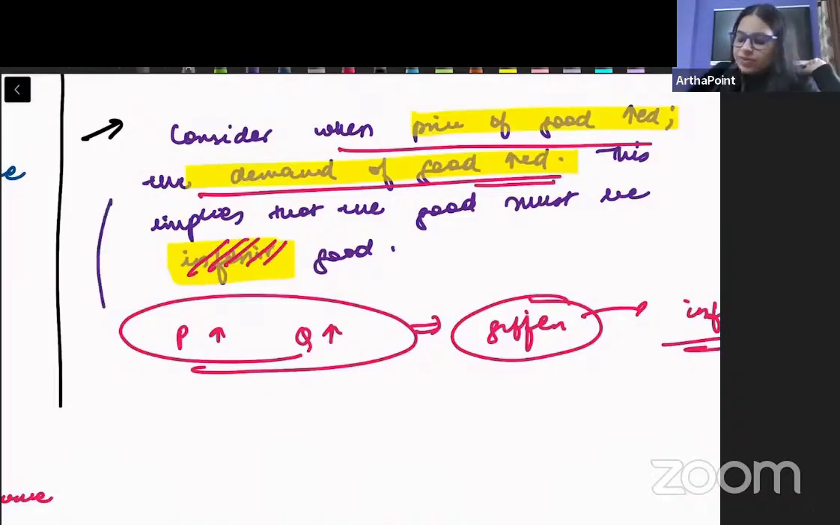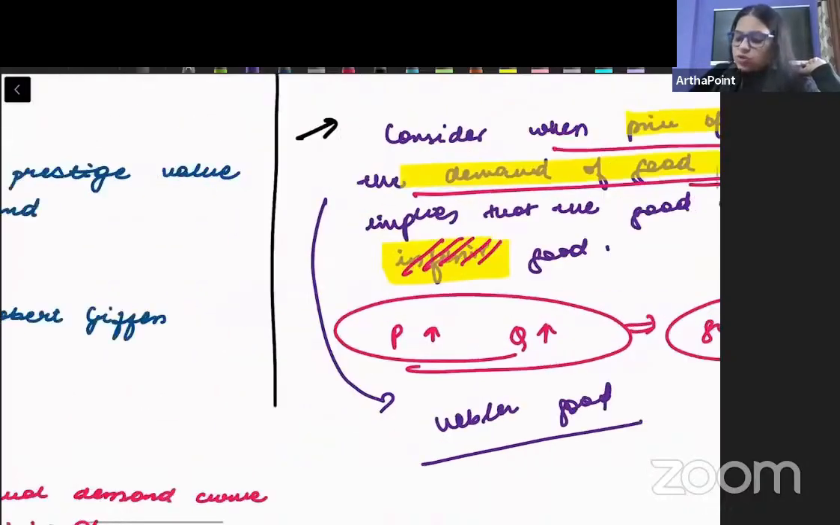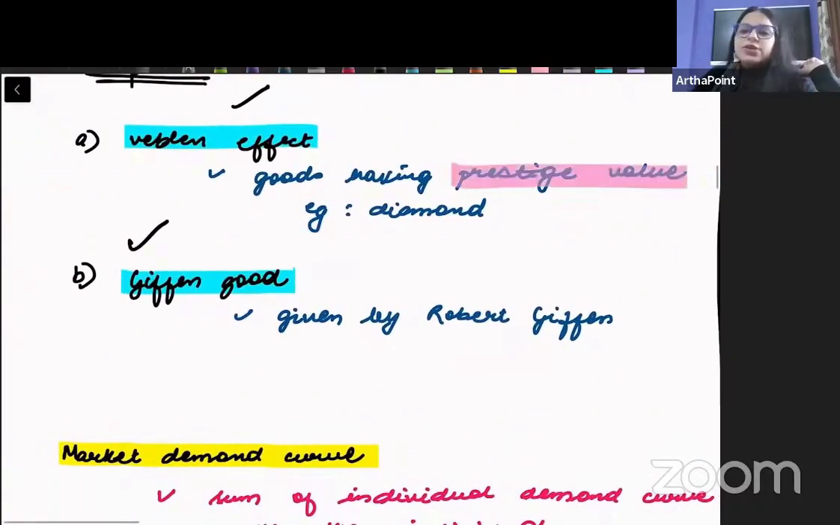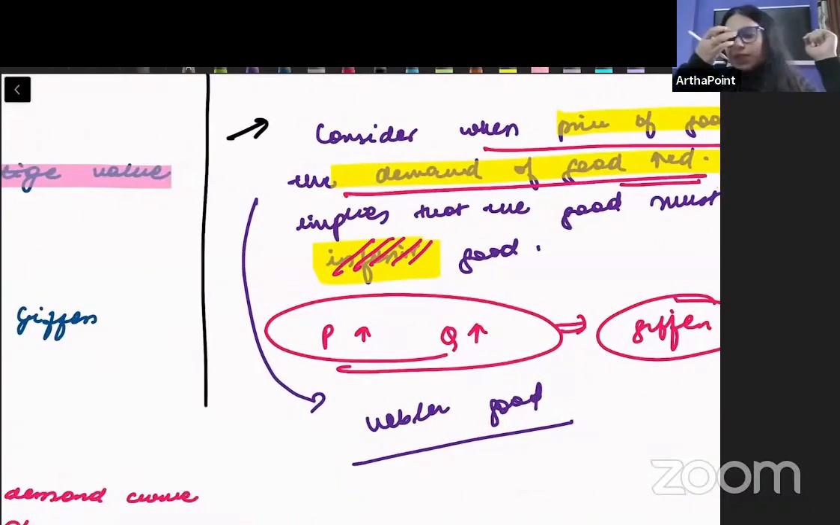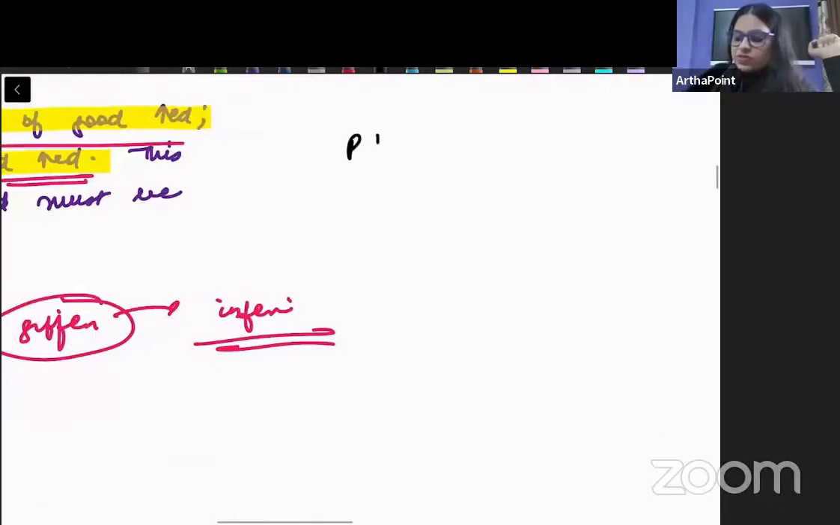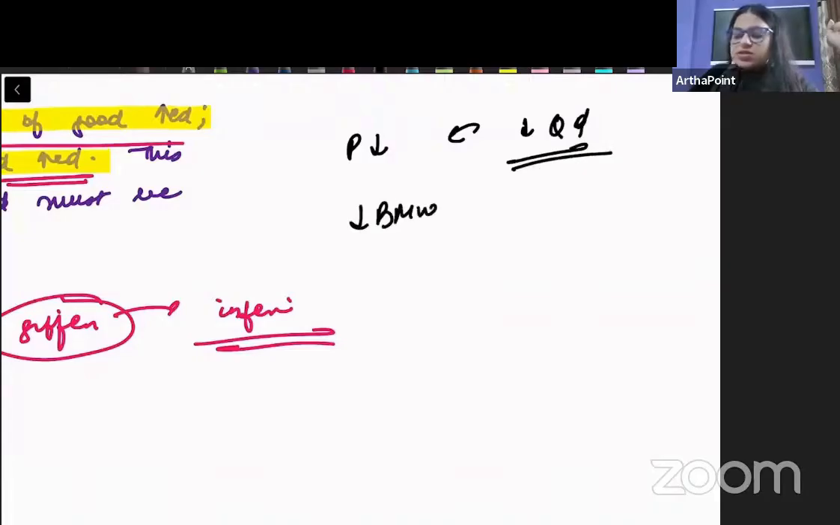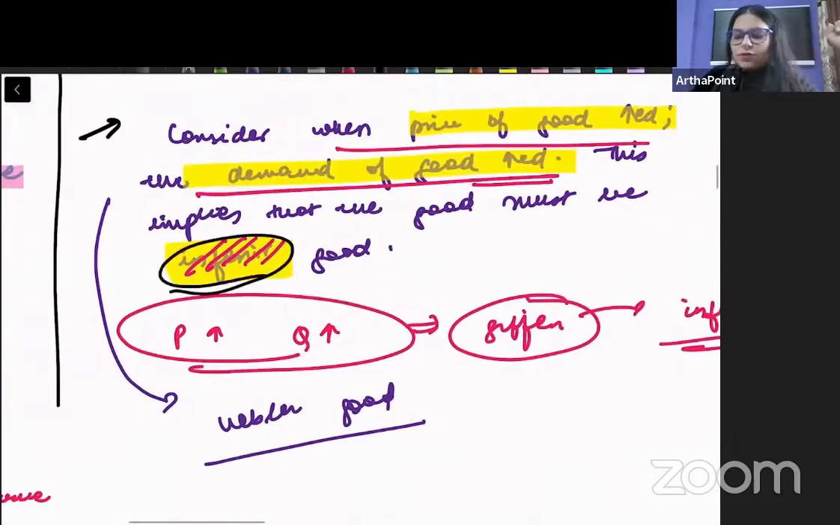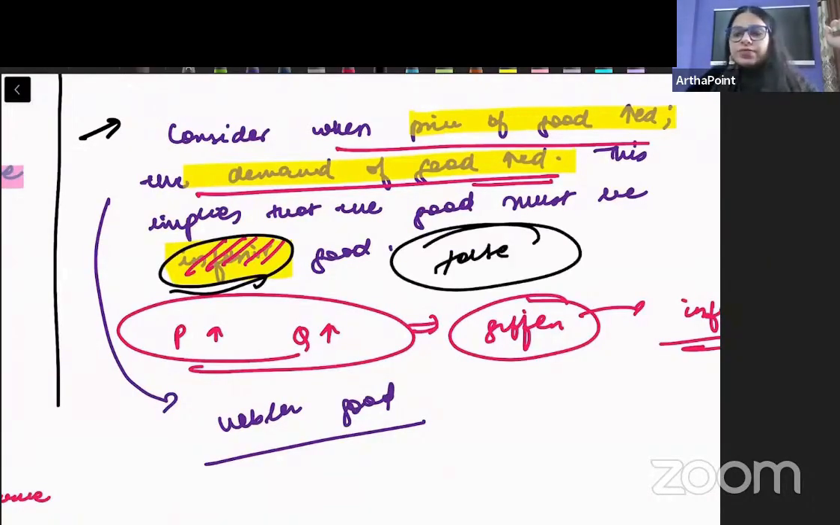It may be the case that it was a Veblen good. Veblen goods are those goods where you have a prestige value attached to them. The moment the price of a good like diamond decreases, those rich people will stop demanding the quantity of diamond. Or when the price of BMW decreases, then people will stop demanding BMW. So in this case I cannot say that this is always an inferior good. What if it is a Veblen good? So is this statement always true? No. It is a false statement, right? I cannot always say that it will be a Giffen good.